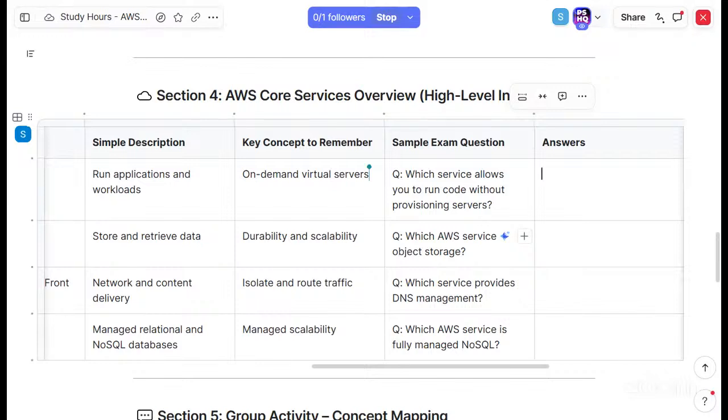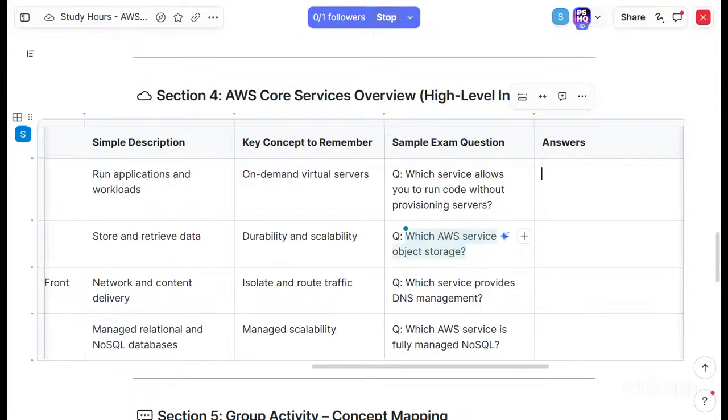Which service allows you to run code without provisioning servers? I think it's Lambda. Let me check. Yes, AWS Lambda. It allows you to run code without provisioning or managing servers. It's a serverless compute service.